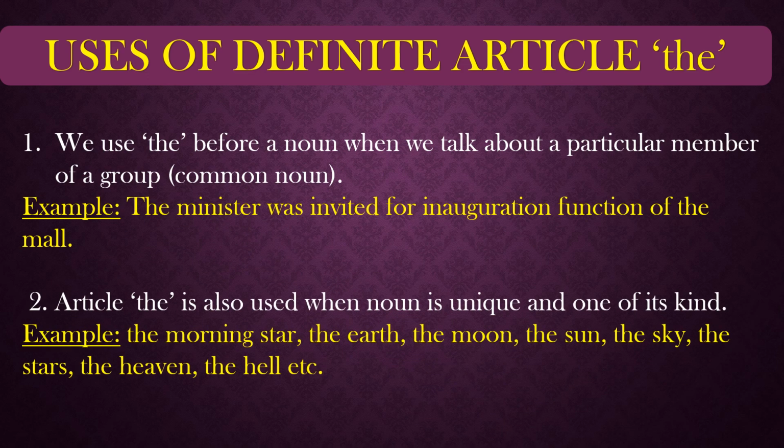The second rule is that the article the is also used when the noun is unique and one of its kind. When the noun is unique and it is one of its kind only, at that time also we use the article the. The morning star, the earth, the moon, the sun, the sky, the stars, the heaven, the hill, they all are one of their own kind. So that is why we always use the in front of them. Got it?